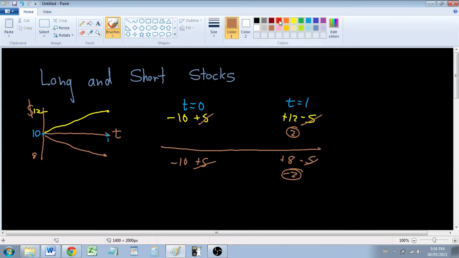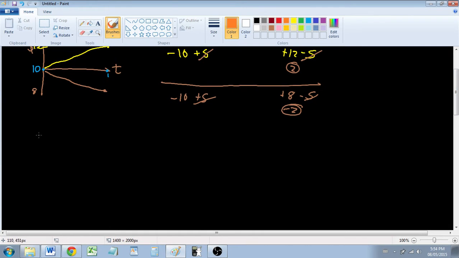Let's talk about going short. This one should be equally intuitive. So we have our timeline here. It's the price. Here's the time. If we're going short the stock, that means that at this time right now, we're going to sell the stock, and in the future we're going to have to buy it back. So let's put in the same numbers here. Let's say we're making money in the beginning.